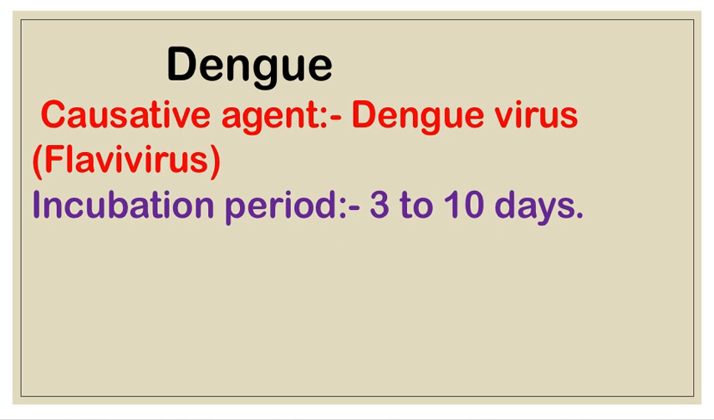Next one is dengue. The dengue causative agent is dengue virus, a flavivirus, and its incubation period is 3 to 10 days.